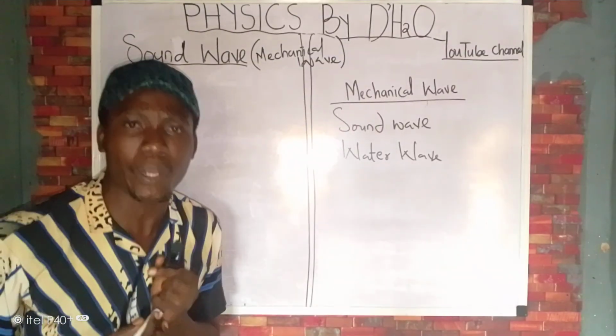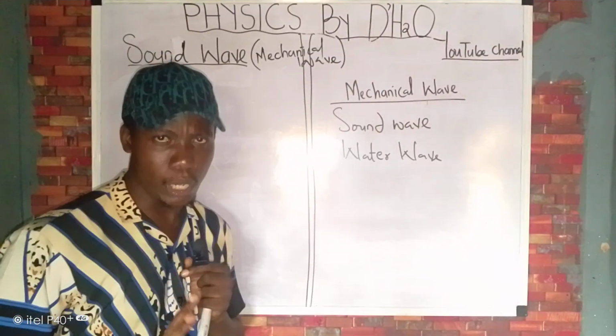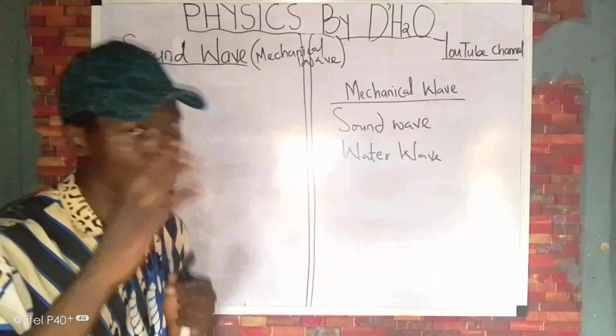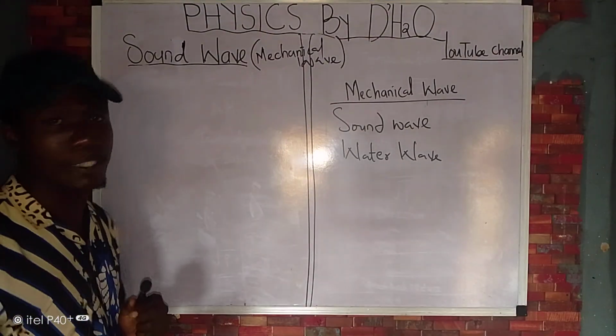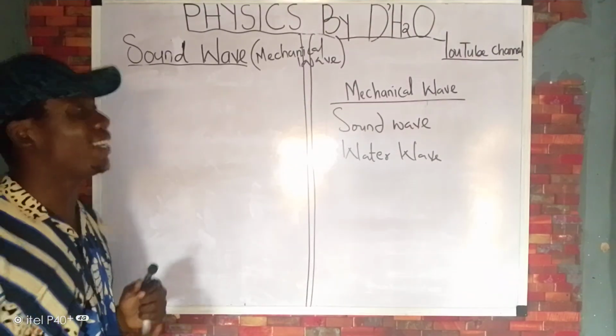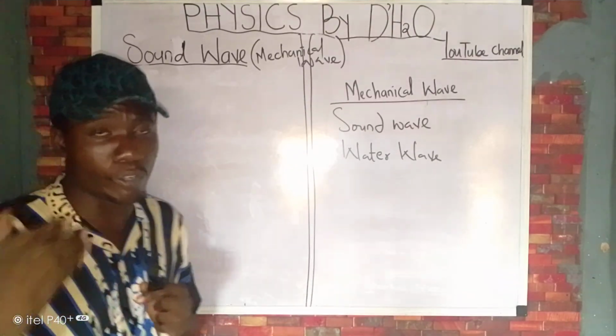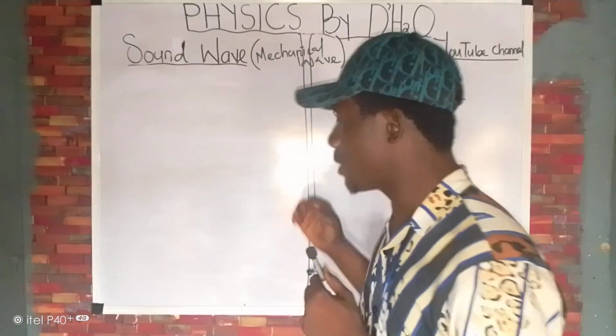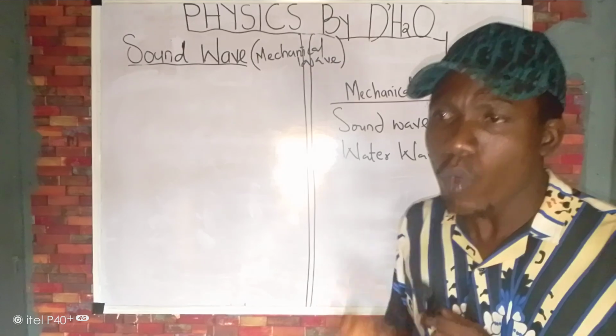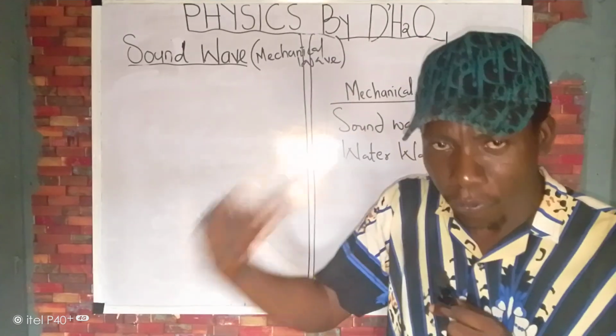They are waves that require a material medium for their propagation or transmission. So take note that sound wave requires a material medium. It is not like light wave that can move from one point to another without a medium conveying it. Sound gradually dies when there is no medium to convey it.